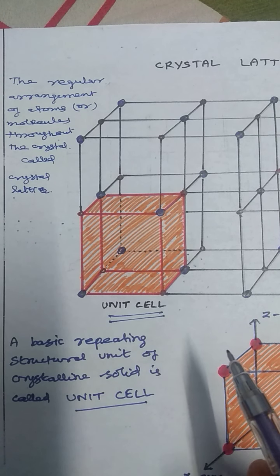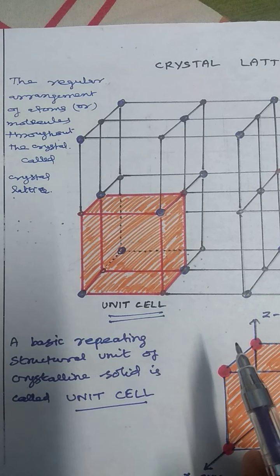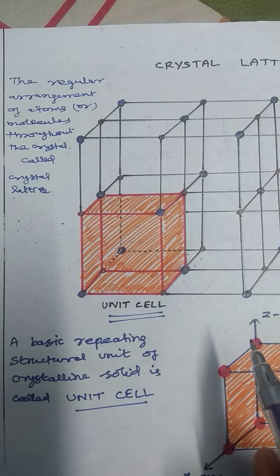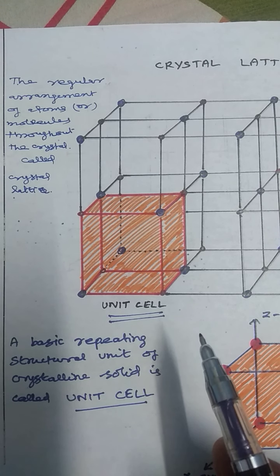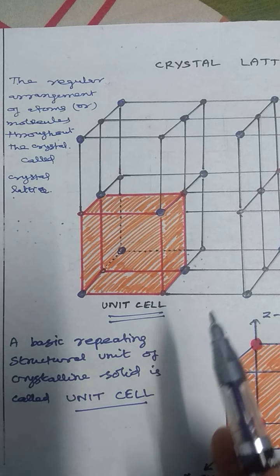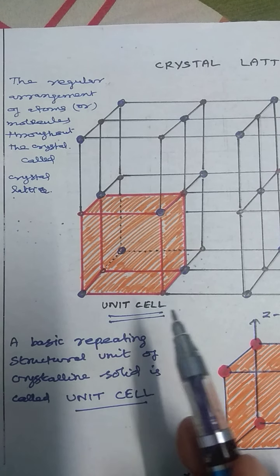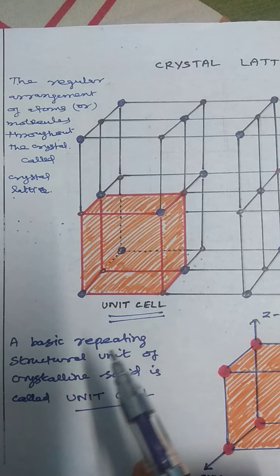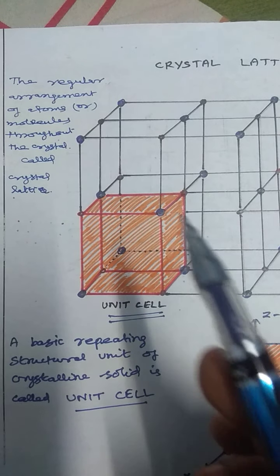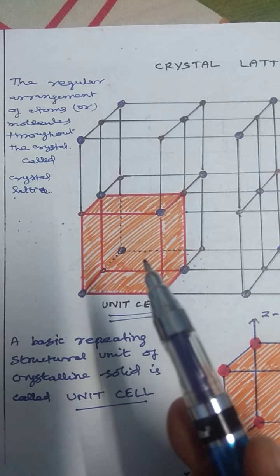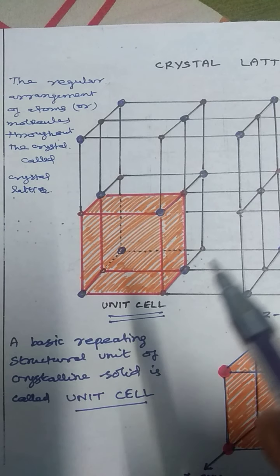In the full crystal, all the atoms are arranged in a regular arrangement. That is called crystal lattice. So this type of arrangement is called crystal lattice. And what is a unit cell? A unit cell is a basic structure. The colored one is a basic structure. This basic structure builds the crystal.